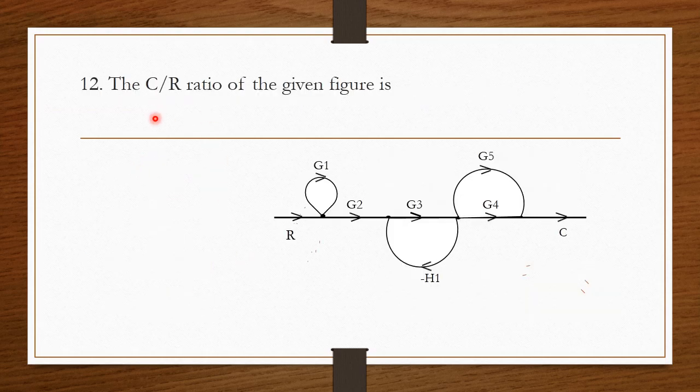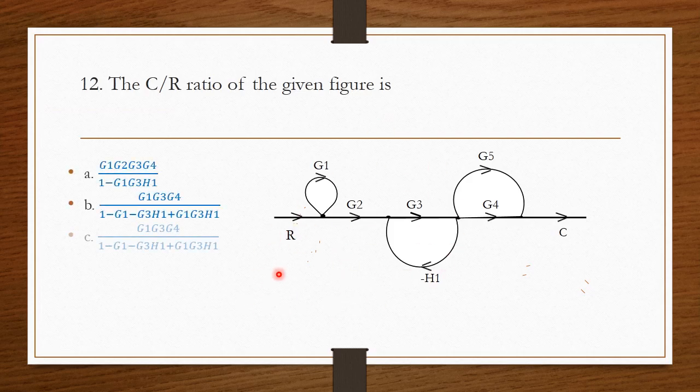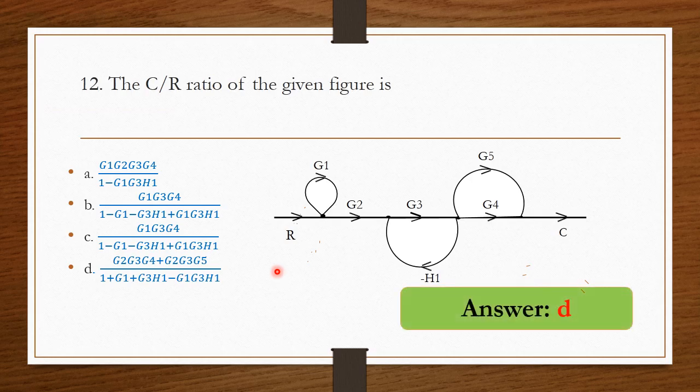Next question. The C/R ratio of the given figure is, so this figure can be solved using Mason's formula. So the answer is option D.